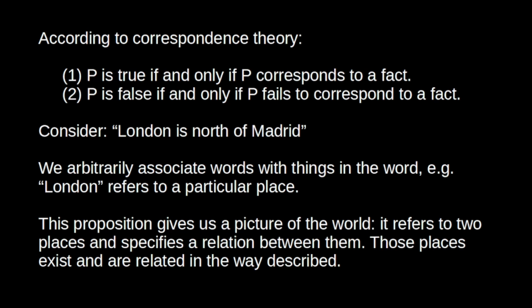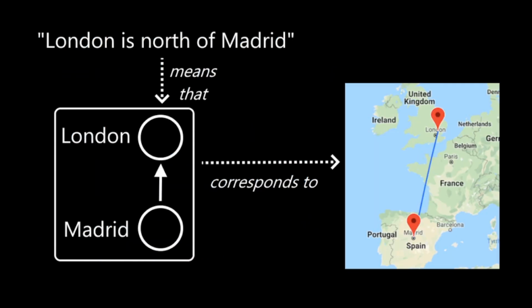And it may well be that the things in the world have the same structure as is given for the concepts in the proposition, in which case the proposition matches the states of affairs in the world. It corresponds to the world. So London is north of Madrid is true. What makes it true is that there's a place picked out by the name London, a place picked out by the name Madrid. These places are indeed related in the way the proposition describes. So we have this, as shown in this little diagram here.